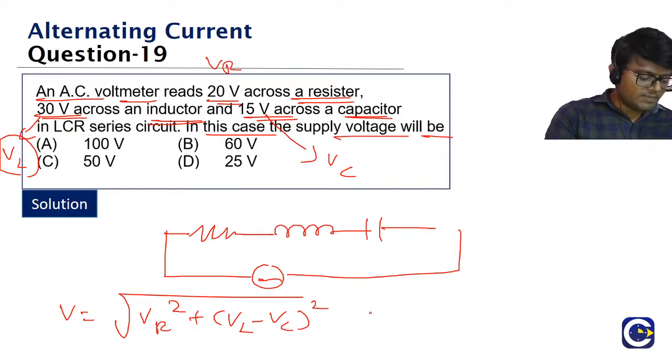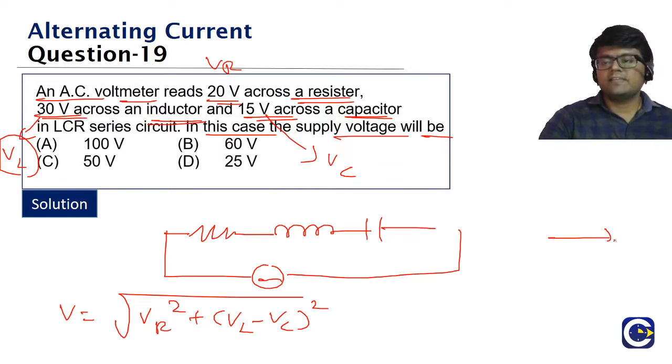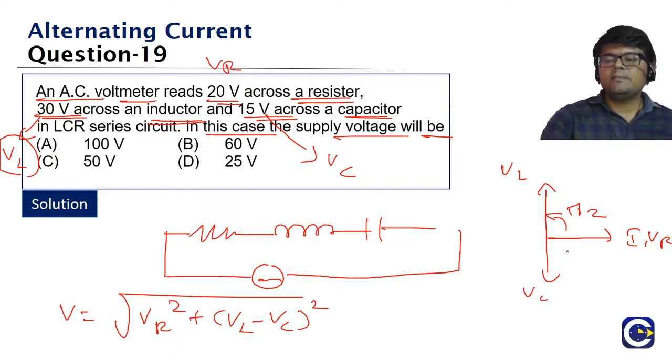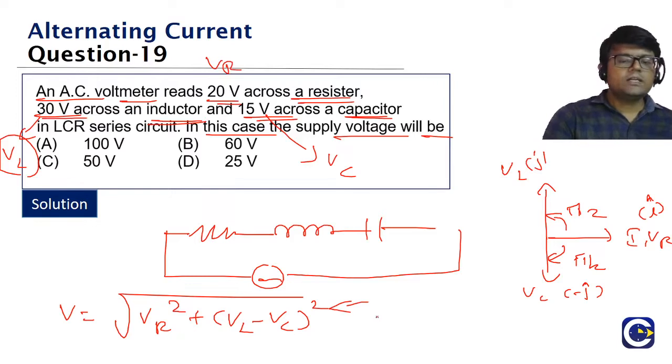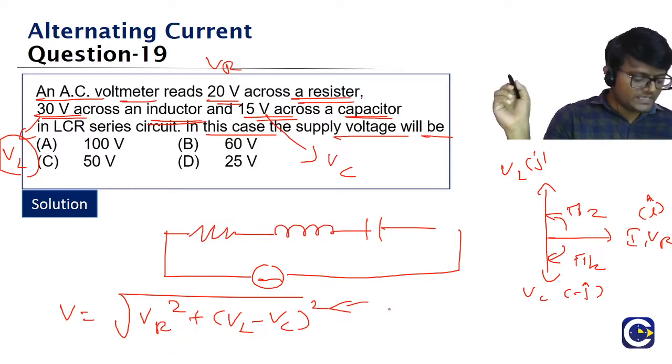Remember what we discussed: with respect to the current phase, VR will be in the same phase, VL will be leading by pi by 2, and VC will be lagging by pi by 2. As vectors, VR is along i cap, VL is along j cap, and VC is along minus j cap. So the net resultant, including the phase, will be root of VR square plus VL minus VC the whole square.